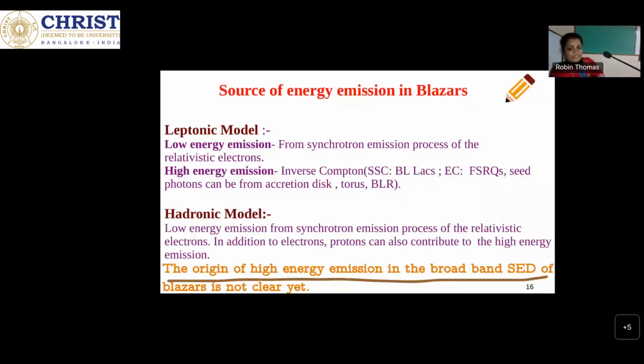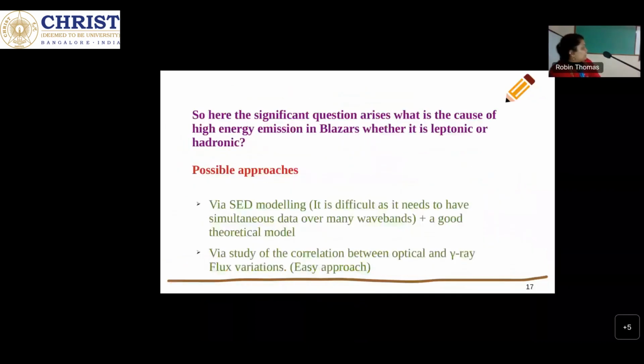But in the hadronic model, the high energy emission comes from relativistic protons, and the low energy emission comes from relativistic electrons, so we don't expect to see a correlation between them. So this is another possible approach to study the high energy emission.